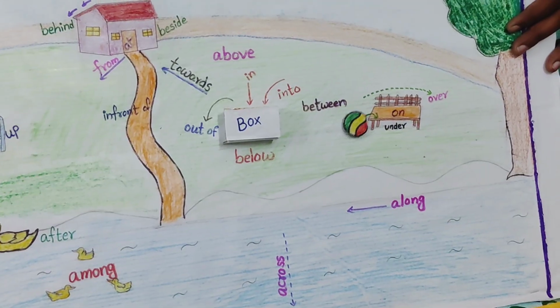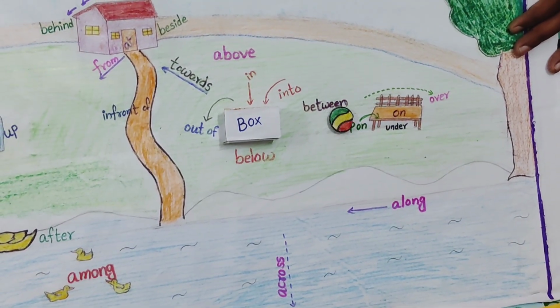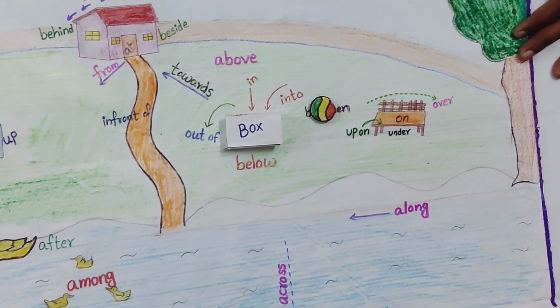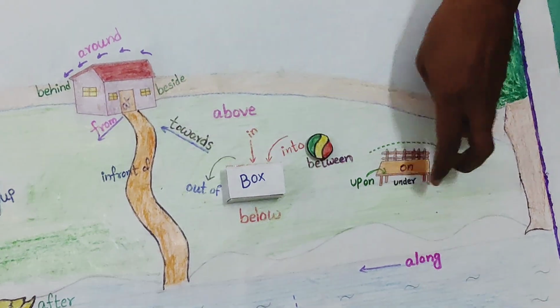Okay. Now where is the ball? The ball is moving upon the bench. Okay. Now where is the ball? The ball is over the bench, moving over the bench. Okay. Now where is the ball? The ball is between the box and bench.